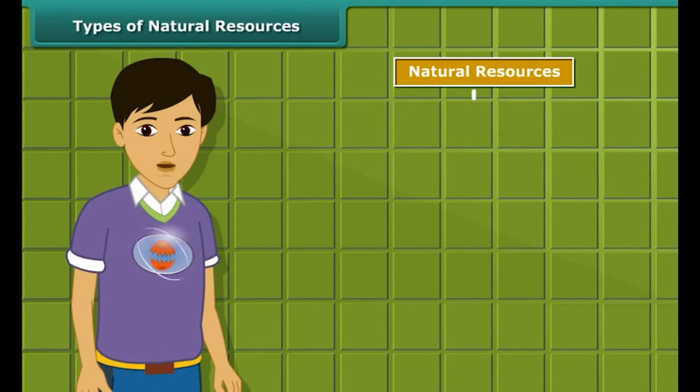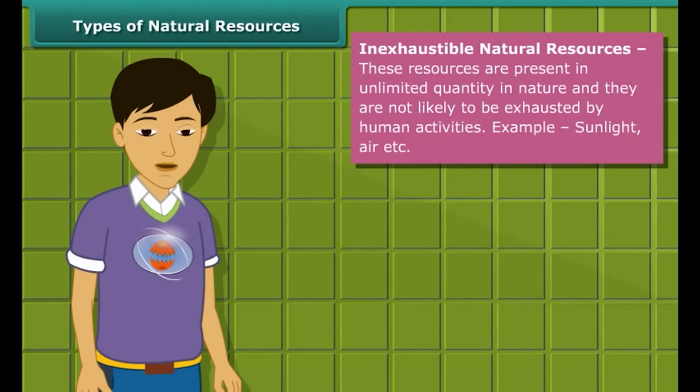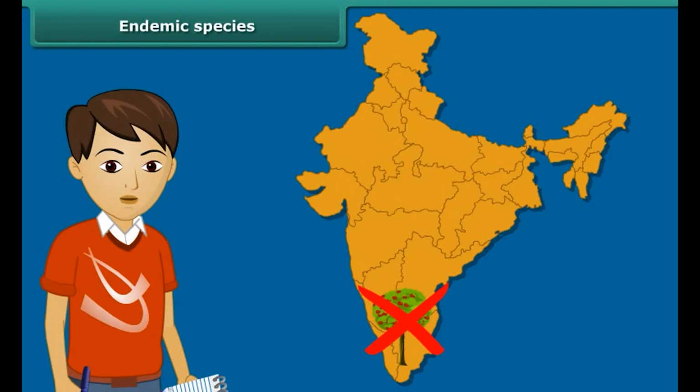Natural resources can be broadly classified in two categories: inexhaustible natural resources and exhaustible natural resources. Inexhaustible natural resources are present in abundance, hence it is unlikely that they will be exhausted by any human activity. Sunlight and air are examples.